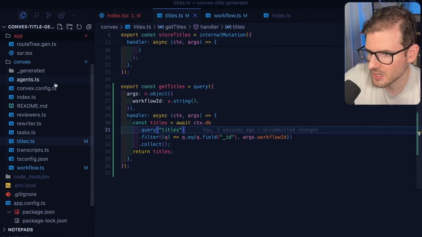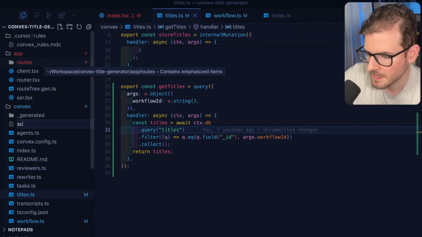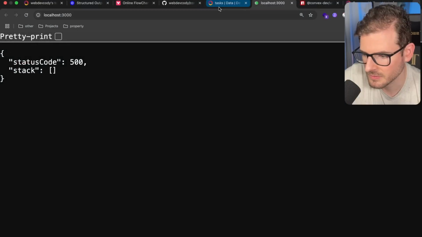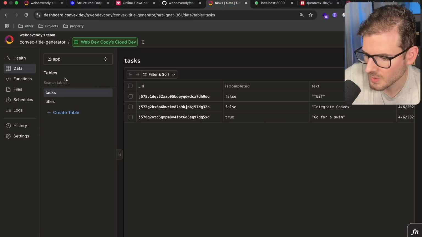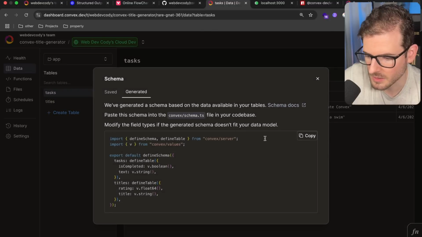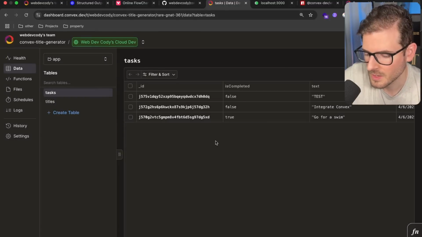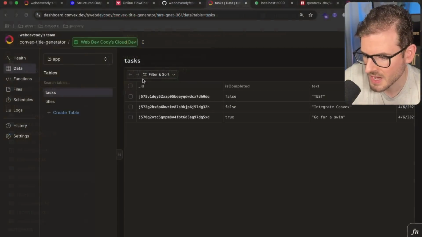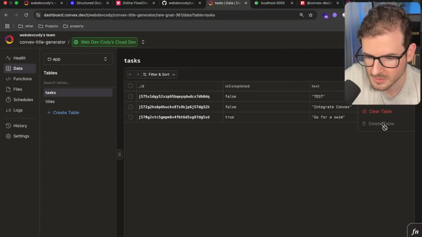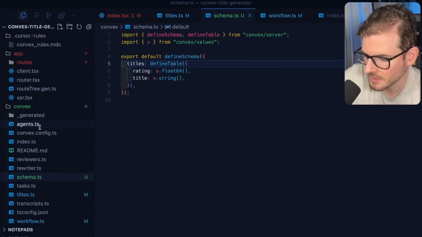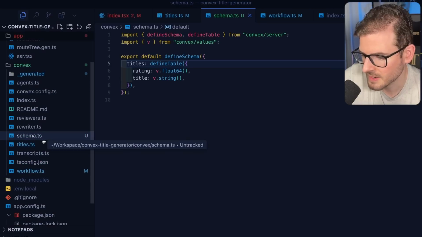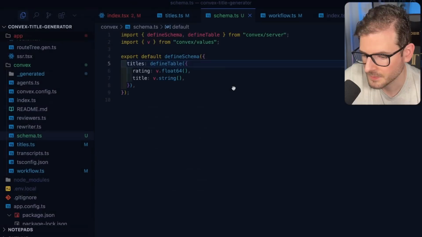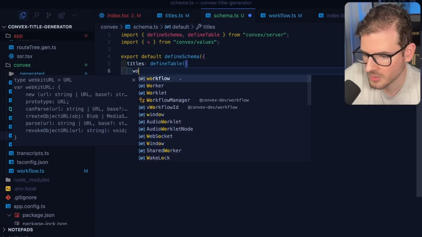Now something that we haven't done yet in Convex is you can actually add a schema where you can add types to your tables. Right now, everything is kind of not typed. So let's go to our data, and then look at the schema here. If you copy this schema file and just paste it in, we will have, I don't know why we even have tasks. I think I need to delete this table. Delete that tasks, and then delete the whole tasks file. We don't need that. So we only have titles, but the difference is I need to add in a workflow ID.